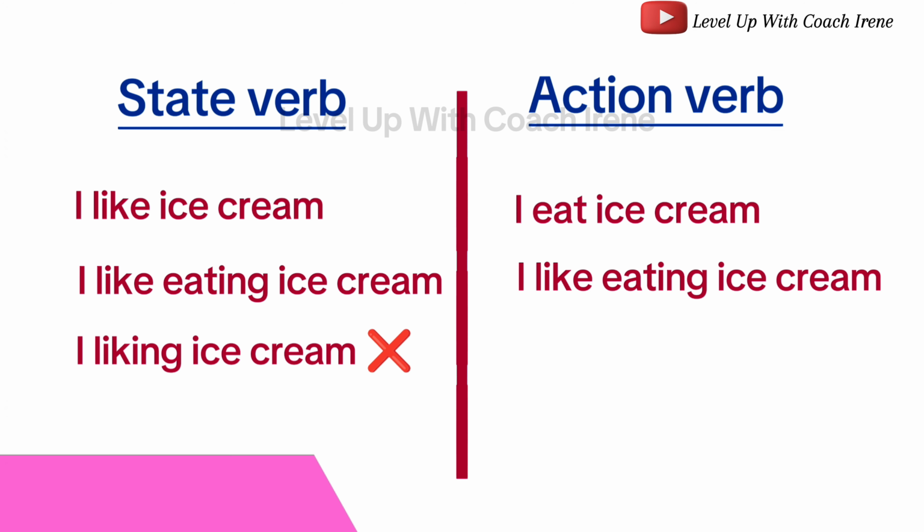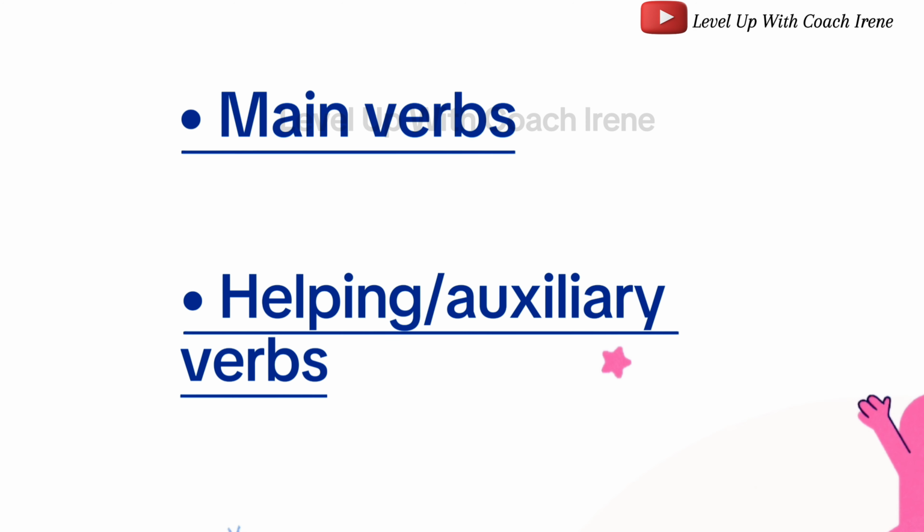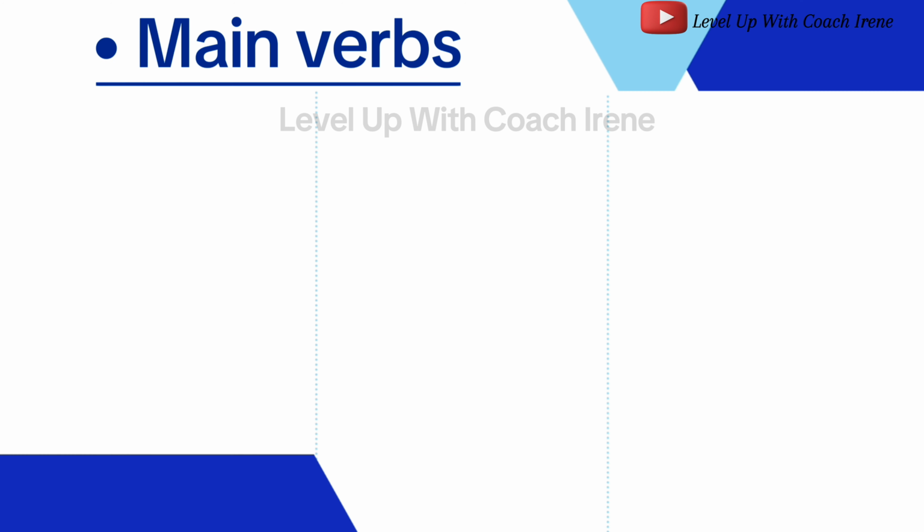To proceed, we're going to be looking at main verbs and helping verbs, which can also be called auxiliary verbs. When using a verb in a sentence, it can be used in two ways. It can be used as the main verb or the helping verb. That is, it can help the main verb.